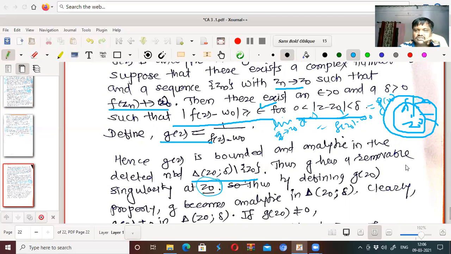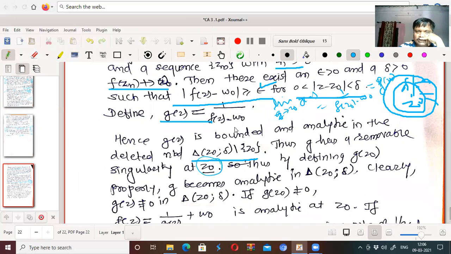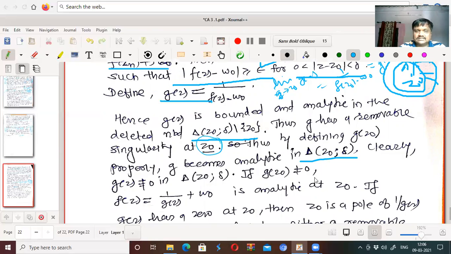Thus, by the definition of g of Z0 as 1 upon f of Z0 minus W0, right? By defining g of Z0 properly, we define g of Z0 by this, 1 upon f of Z0 minus W0. Then g becomes analytic in this disk as the singularity is removable. Clearly, g of Z is not identically equal to 0 in this disk, because f minus W0 is not identically equal to 0. Therefore, g of z is also not identically 0.